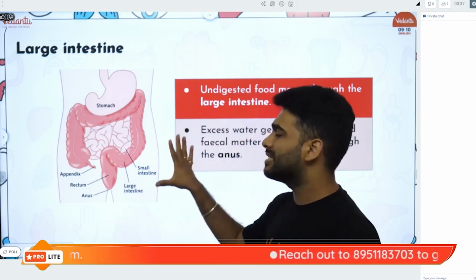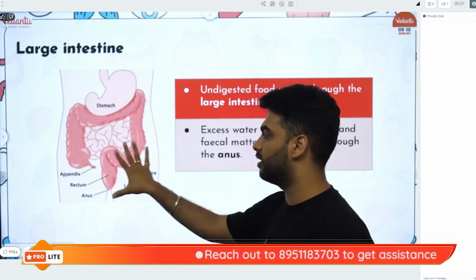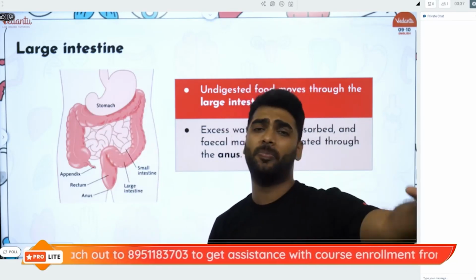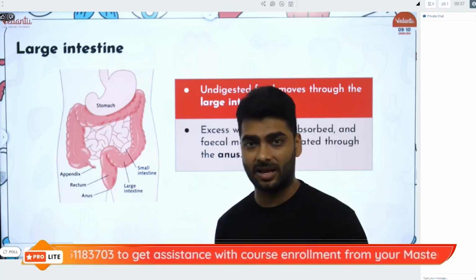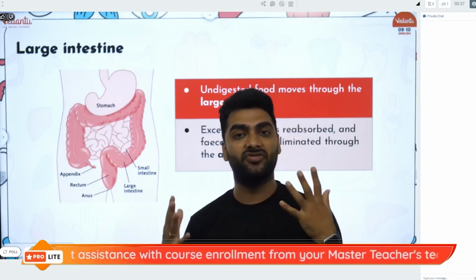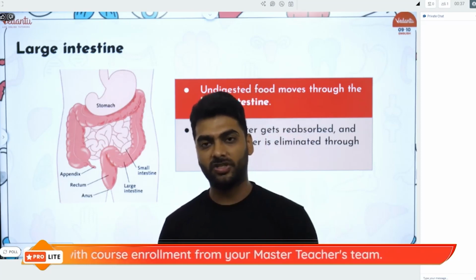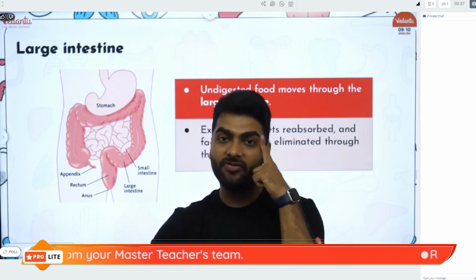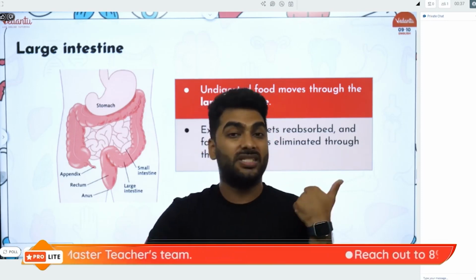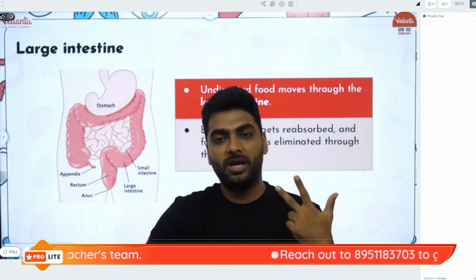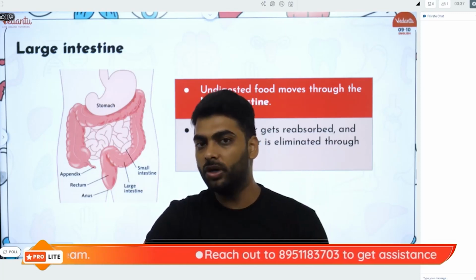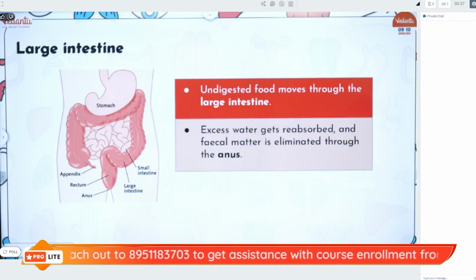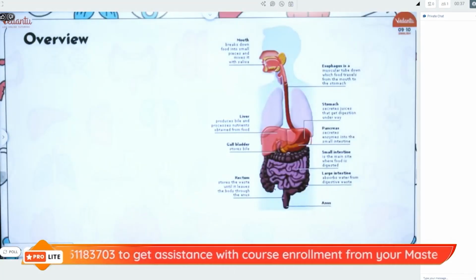Now this entire process, stomach to small intestine to large intestine to rectum, anus, should be very smooth, without any constipation, without any stomach pain, without formation of any gases in the stomach. For that you should eat nice fibrous food. Because once your alimentary canal is functioning properly, your brain functions properly, you stay fresh, you stay alert, you stay active. So make sure that you eat nice fibrous food so that your alimentary canal functions absolutely properly, right?